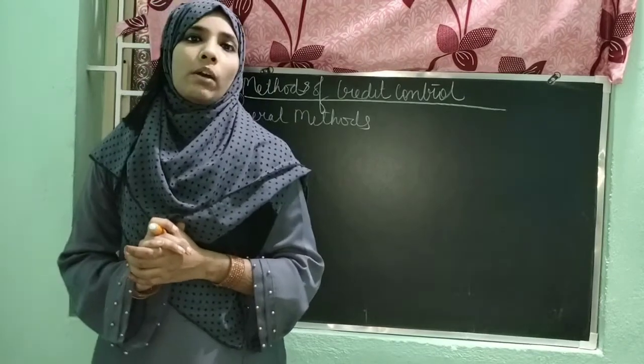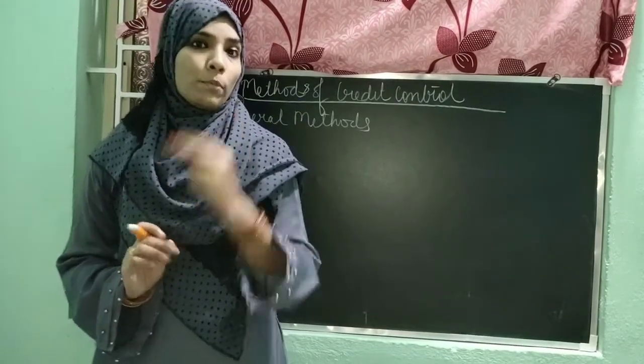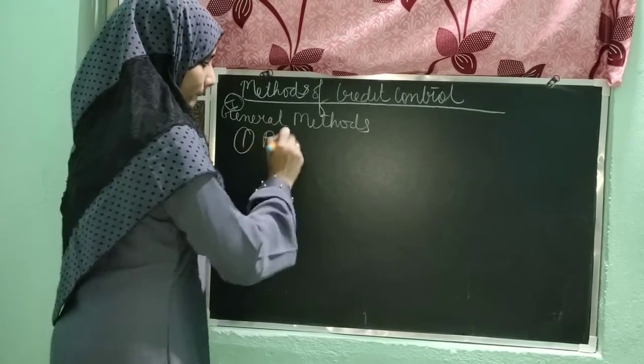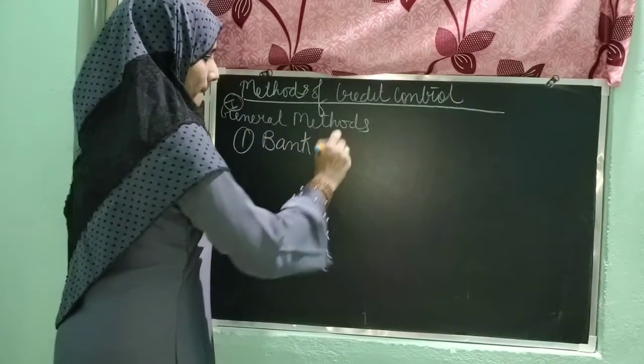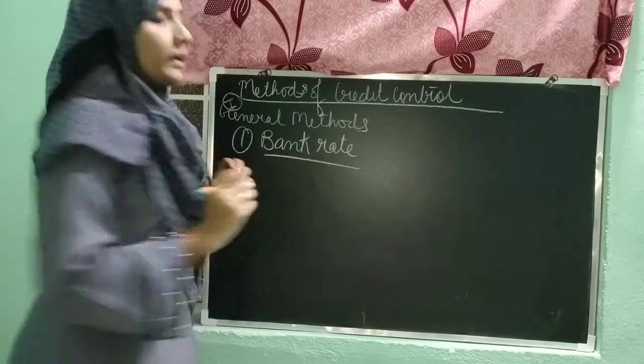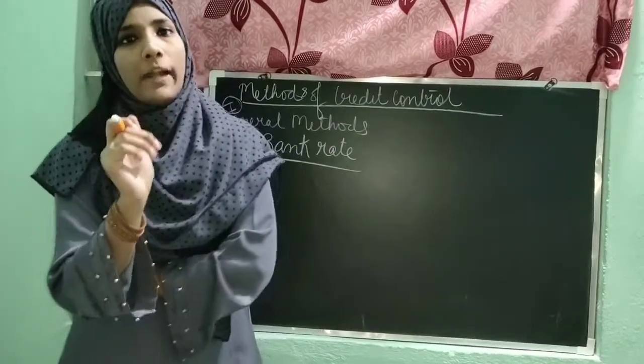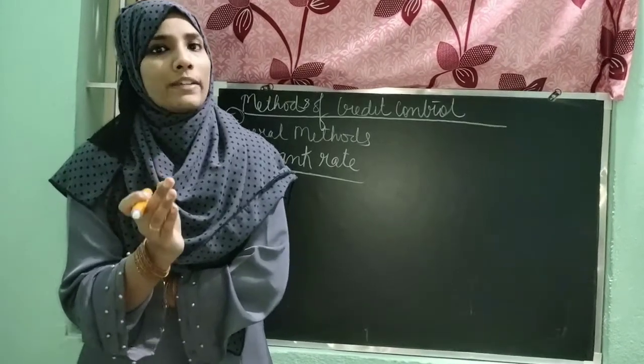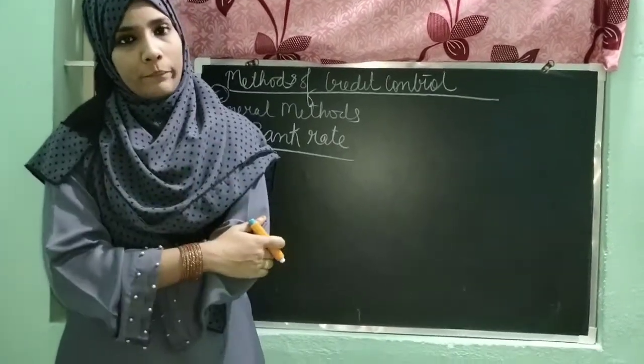We studied two points, that is bank rate. Let me remind you that bank rate is the rate at which the RBI provides finance to commercial banks.